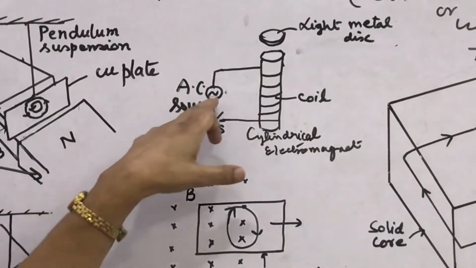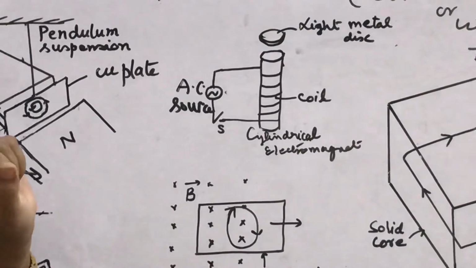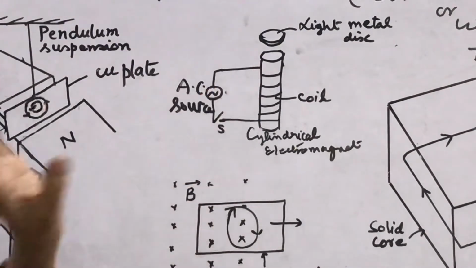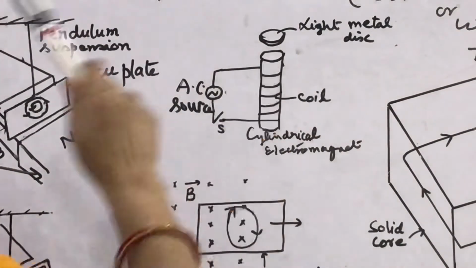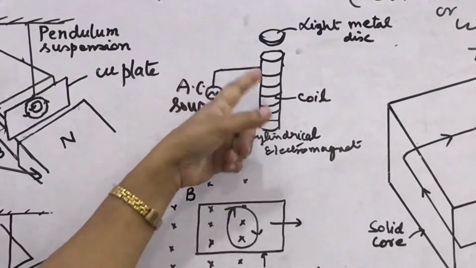When this AC source is switched on, what happens? A magnetic field is produced. Let us assume that at the top a North Pole appears. The North Pole is formed due to the flow of AC current.